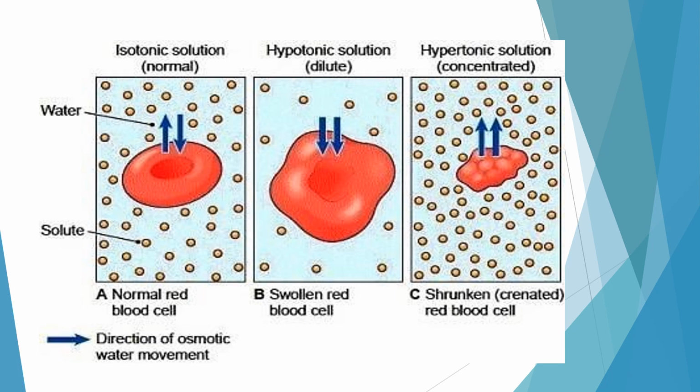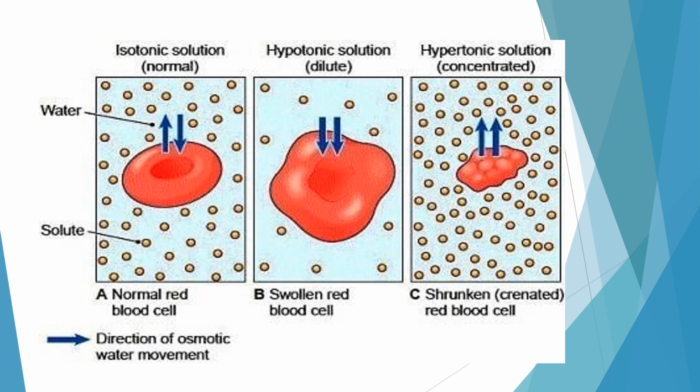If you keep the cell in the hypotonic solution for a longer time, the cell might burst, because the cell membrane is no longer able to take the pressure of the increased intake of water.